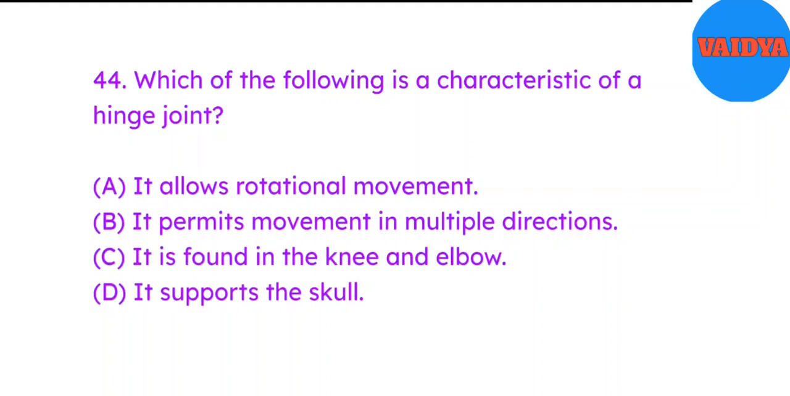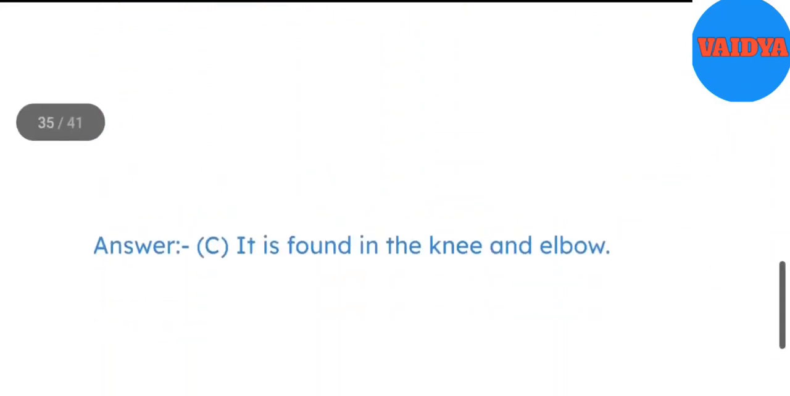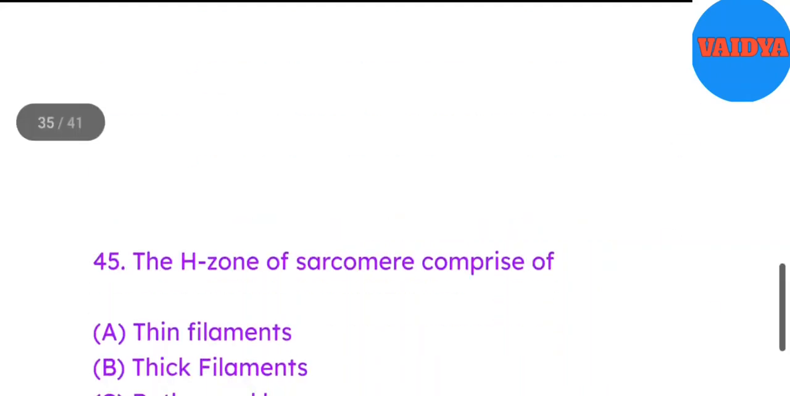A. It allows rotational movement. B. It permits movement in multiple directions. C. It is found in the knee and elbow. D. It supports the skull. Answer C. It is found in the knee and elbow.